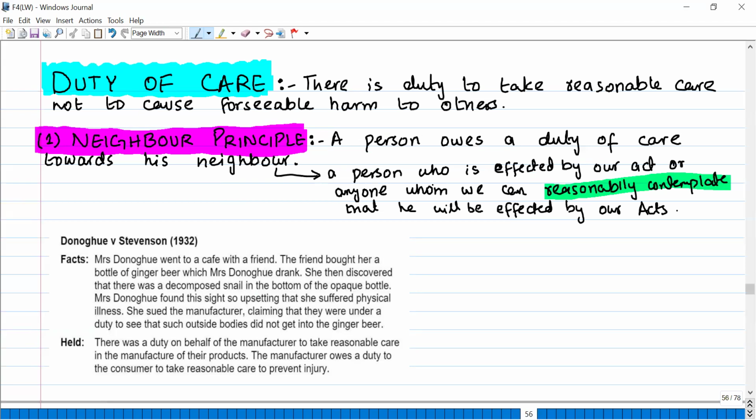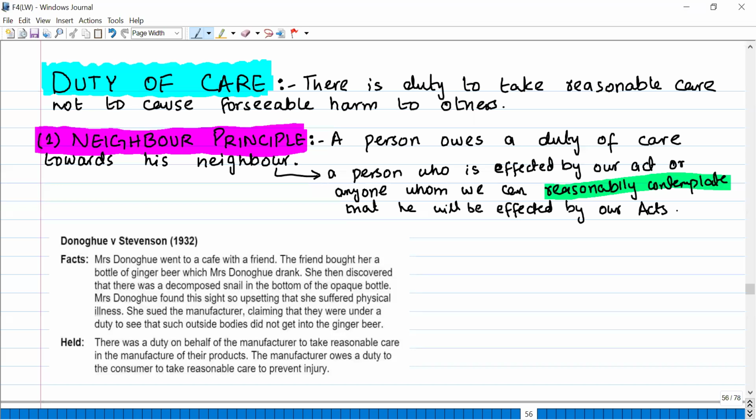A neighbor is a person who is affected by our act, or anyone whom we can reasonably contemplate will be affected by our acts. A neighbor is any person who, because of my act, can suffer injury. That person will be a neighbor. Or whom we can reasonably contemplate will be affected by our acts. Reasonably, you know that this person can be directly affected by my acts.